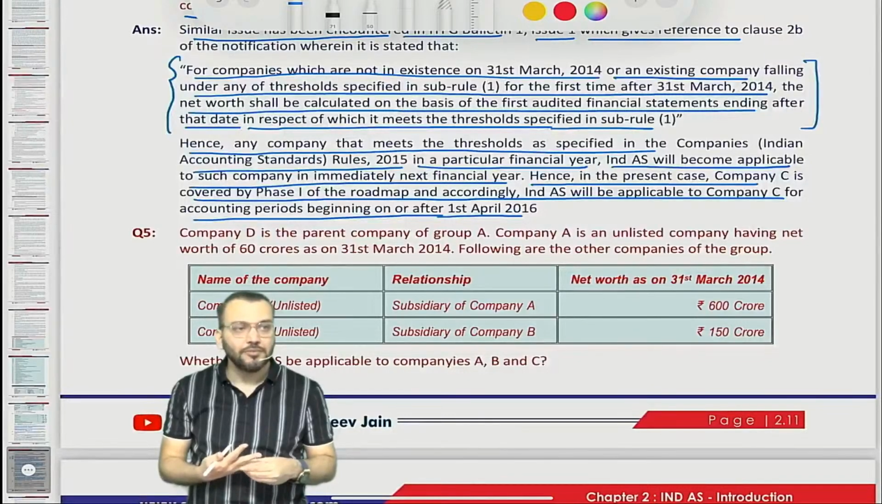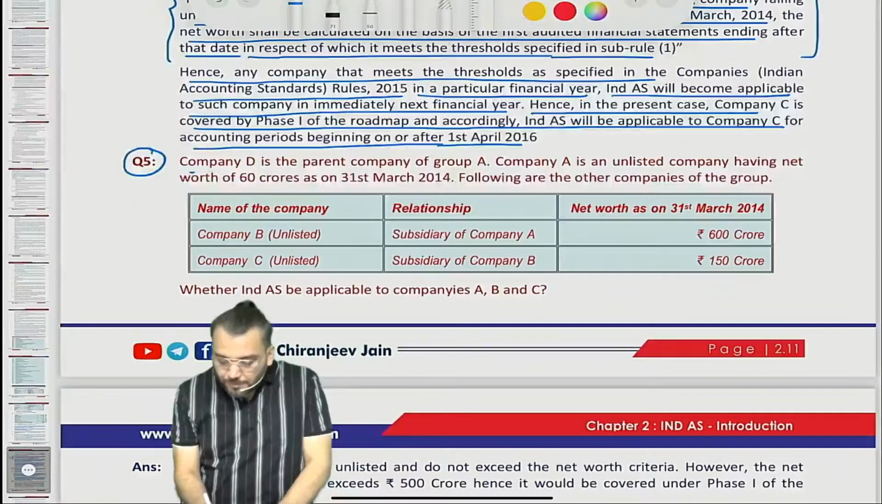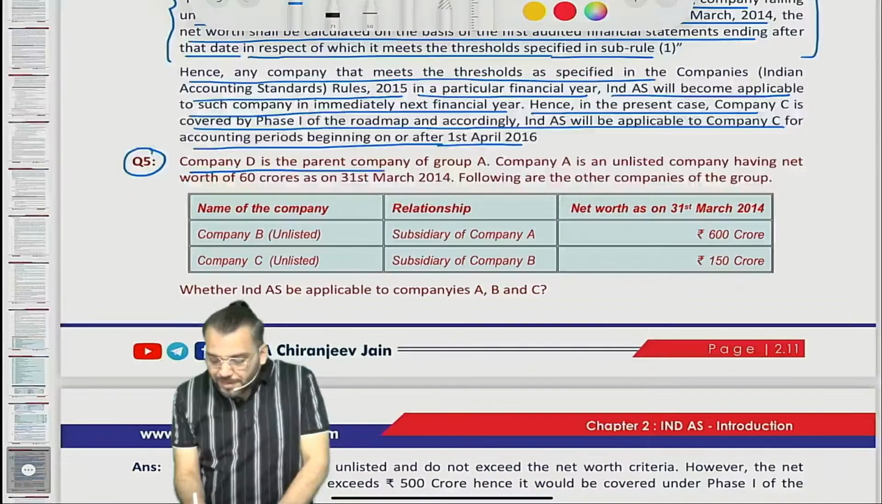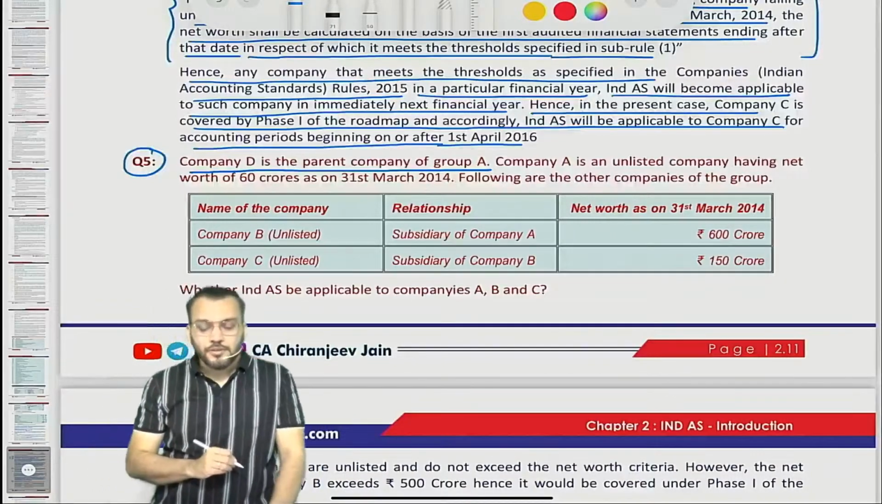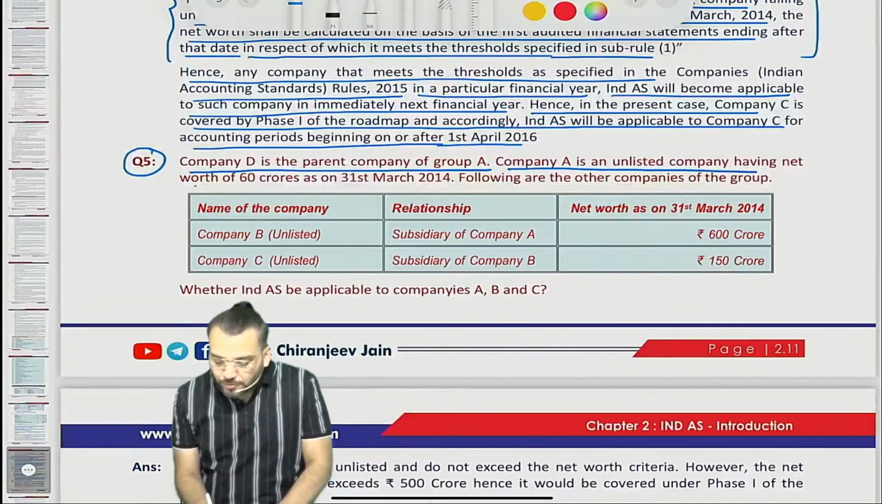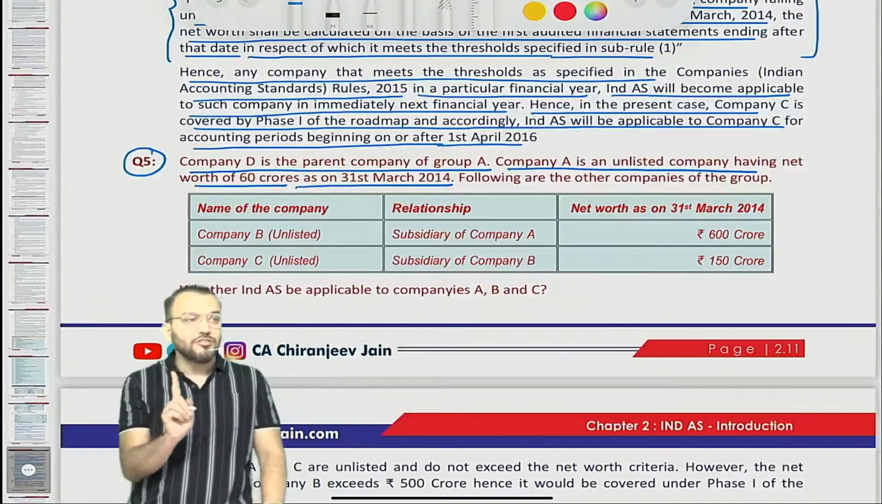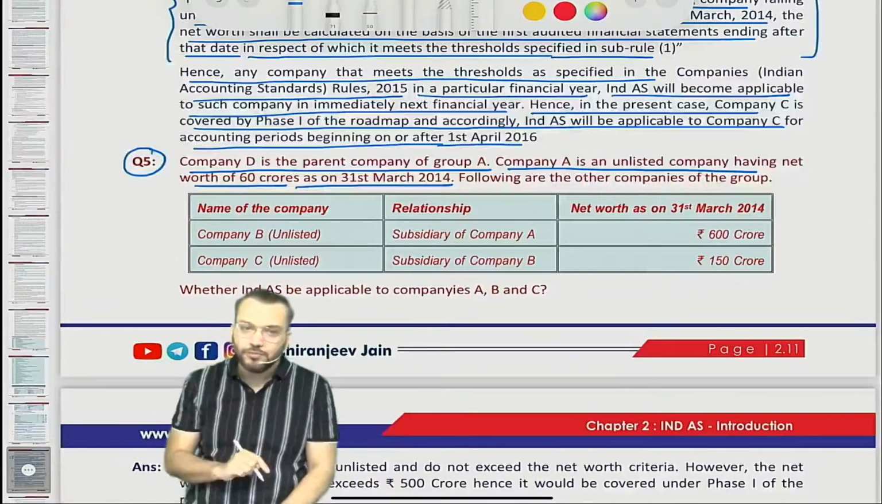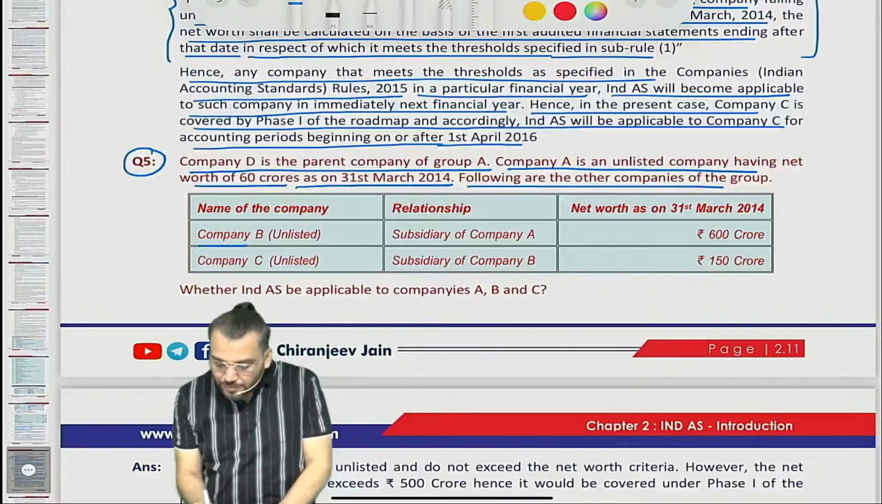Have you understood? Correct? Any doubt? No doubt? Simple? Now, question 5. Company D is a parent company of Group A. Company A is an unlisted company having a net worth of 60 crore as on 31st March 2014. So, of course, Ind AS is not applicable in phase 1 as well as phase 2. Following are the other companies of the group. Company B, unlisted company, subsidiary of company A.